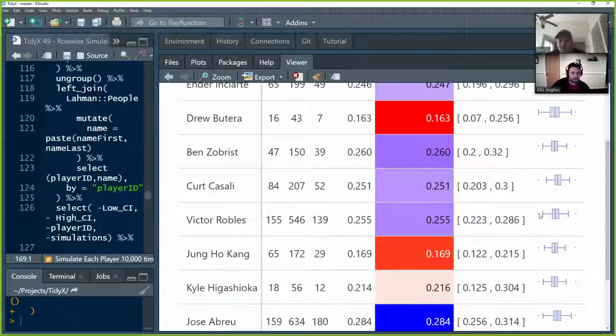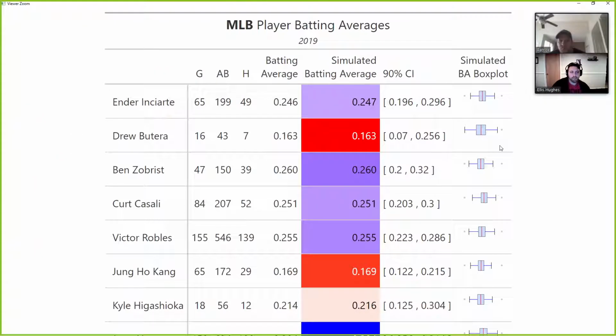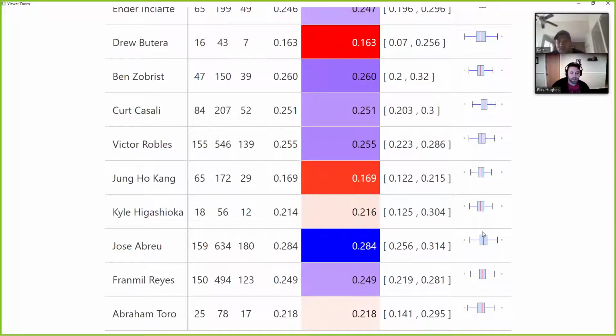So now you can look at this. Let's zoom out. Is it going to let me zoom out? No. But here you can see that this is a wider range. So this Drew Butera could be anywhere from 70 to 256. Who knows? And that's the batting average, so they're all over the place. But anyway, it's a fun way to look at your data, adding Sparklines into your GT table and doing some fun stuff with that.